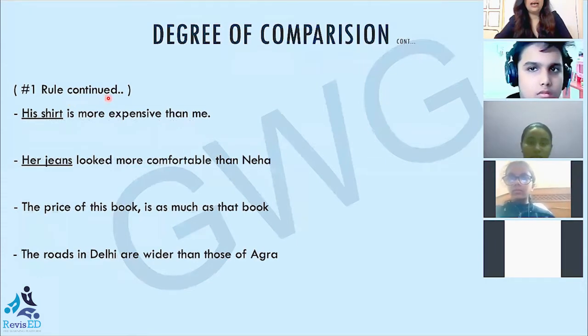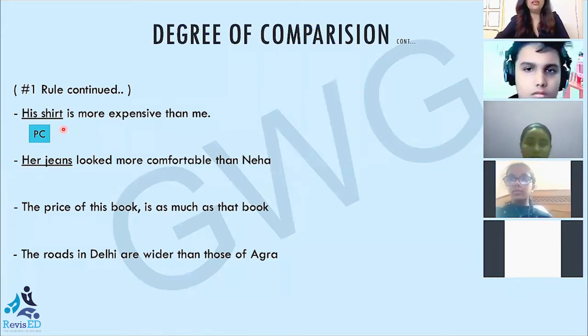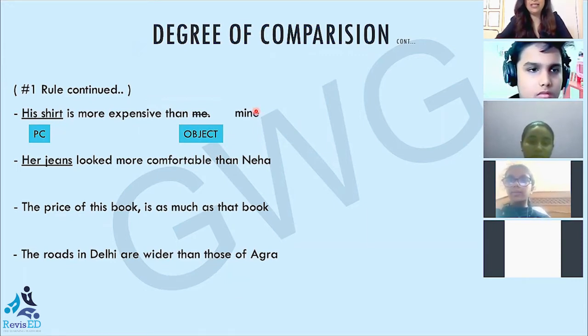Rule 1 states that, see, his shirt is more expensive than me. Again, his shirt is possessive case because his is a possessive pronoun, which is saying that this shirt belongs to him. And then we are comparing it with me, and we know that me is objective case. So, what is the right version here?